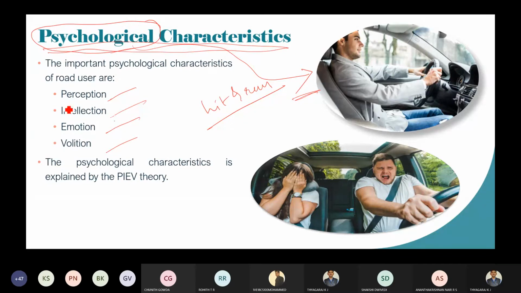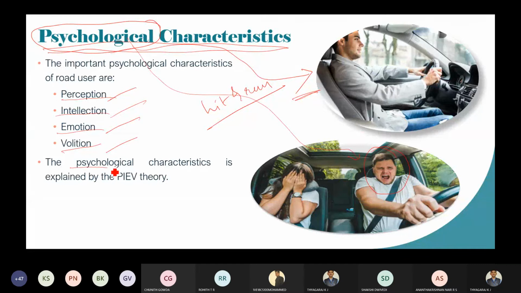The psychological characteristics are again divided into perception, intellection, emotion, and volition. You can see here you are driving in a calm manner, coolly. But whenever you see an object coming in your path, you are going to stop the vehicle with some expressions. That we call psychological characteristics.